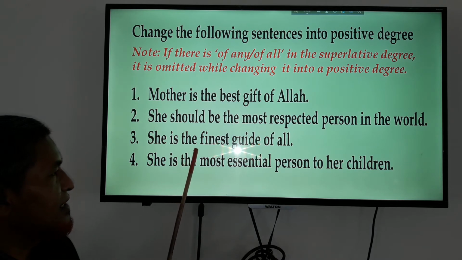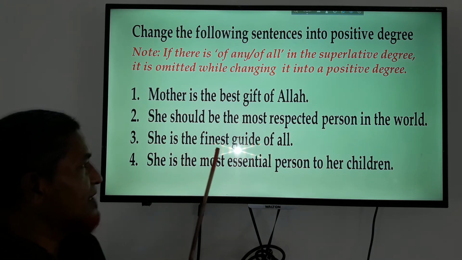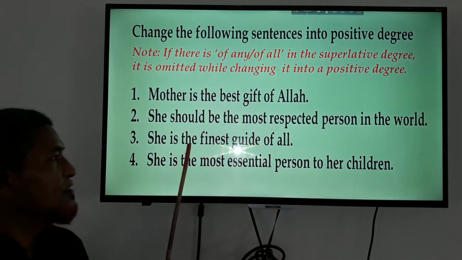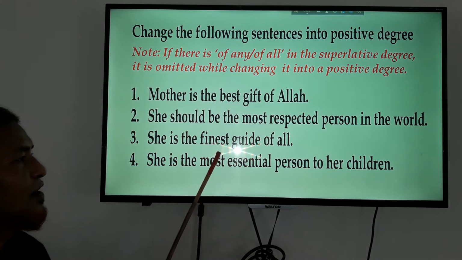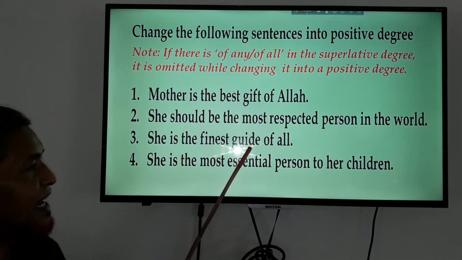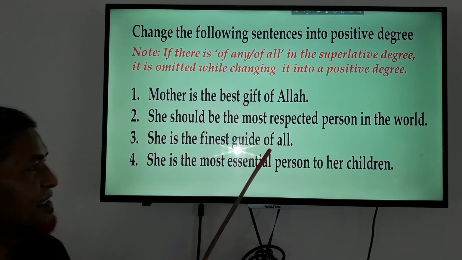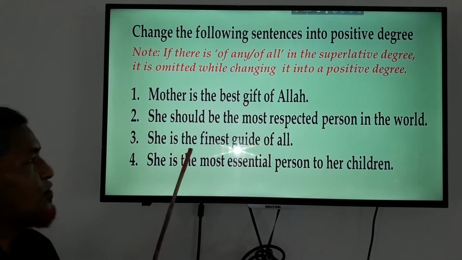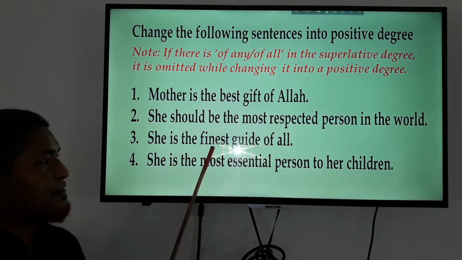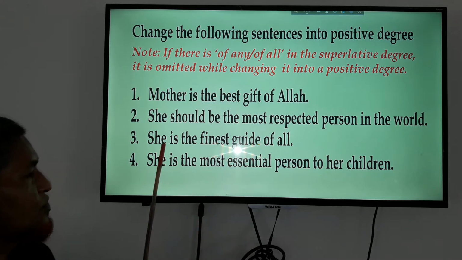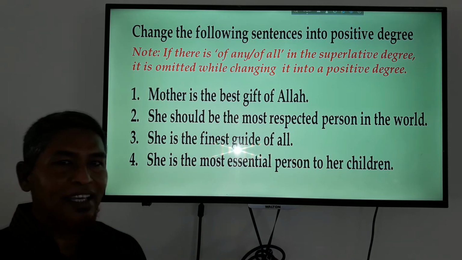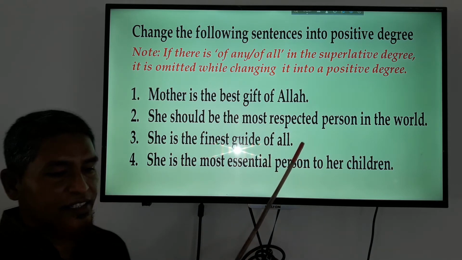And in sentence number 3, she is the finest guide of all. So you will have to change it into positive like this. First of all, you will have to write "no other guide"; "of all" will be eliminated. So, no other guide is as fine as she. I think if you try, you will change it very easily.